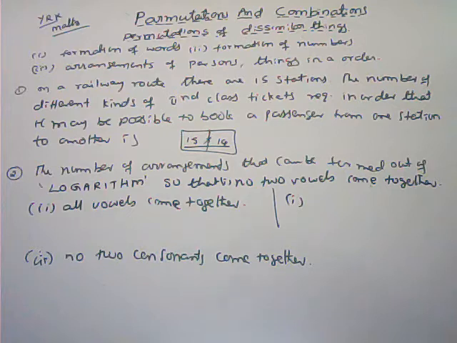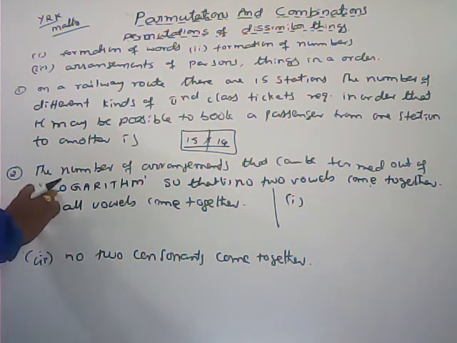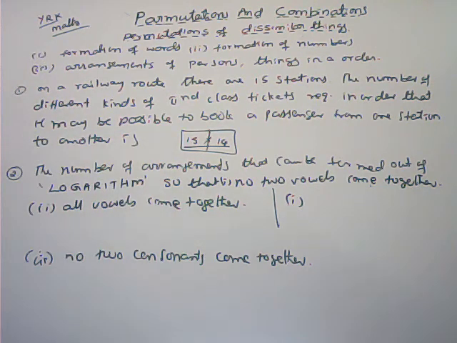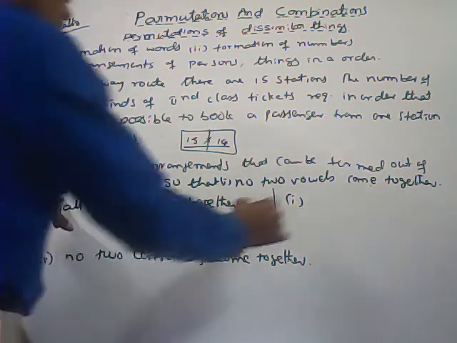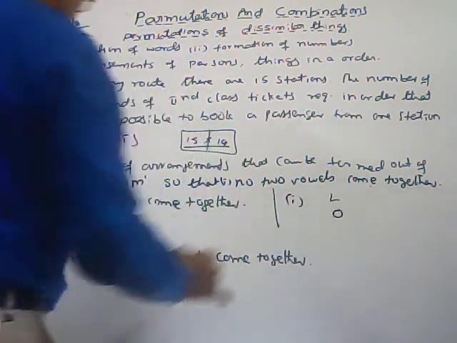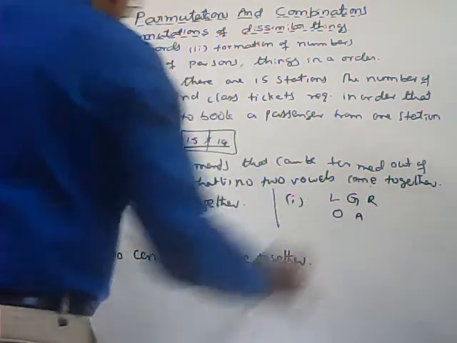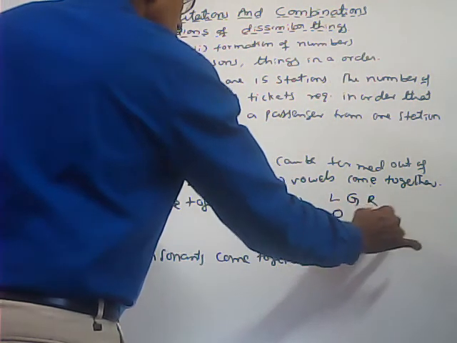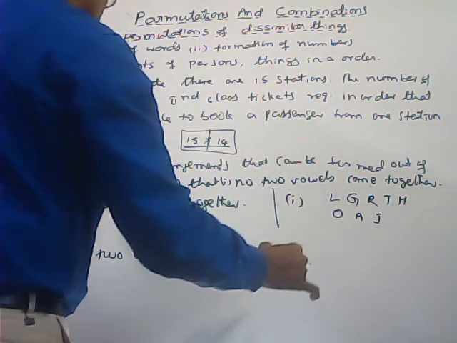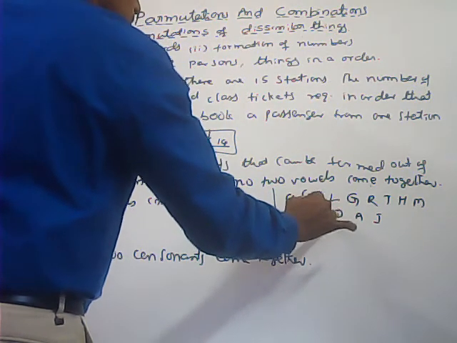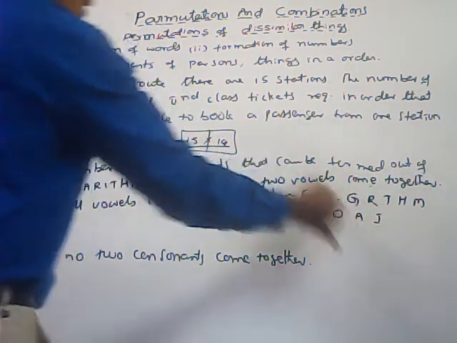No two vowels come together means first you can arrange the remaining consonants. Total how many letters are there? 1, 2, 3, 4, 5, 6, 7, 8, 9. 9 letters are there. We can separate vowels and consonants. L, O, G, A, R, I, T, H, M. These are the consonants, these are the vowels.